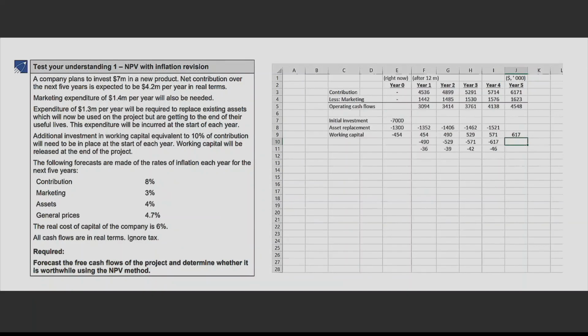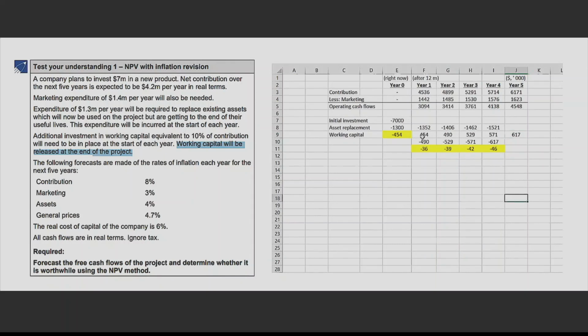So did you notice, do you remember in the question, we just saw this line, working capital will be released at the end of the project. This is this point. Whatever is the working capital you have accumulated, that is going to come back at the end of the project. Right? So this is how it is going to come back. So year 5, you will get back. You have to make investments only how many times? 5 times. 1, 2, 3, 4, 5. The cells which I have highlighted. 5 times you have invested in working capital, and then at the end of the project, it will come back to you. Got it? This is how you calculate it.